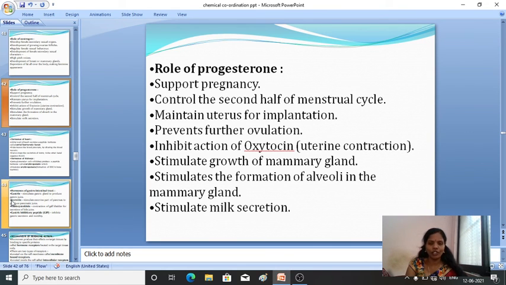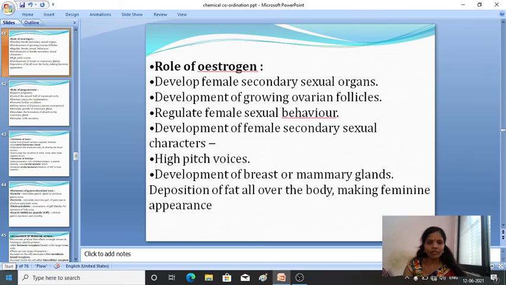That is, oxytocin helps for uterine contraction, and progesterone stimulates the growth of mammary glands. Then it stimulates the formation of alveoli in the mammary gland. Then it also helps for the milk secretion. So these are the functions of progesterone and these are the functions of estrogen.